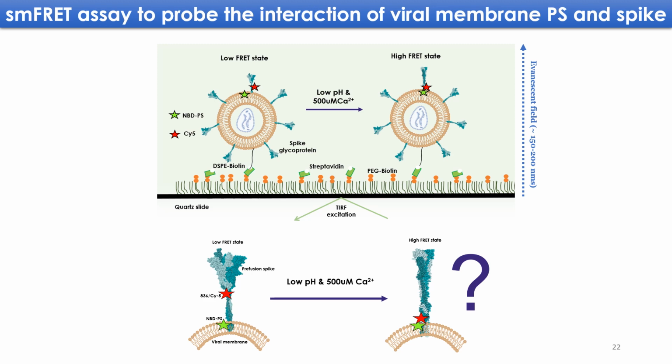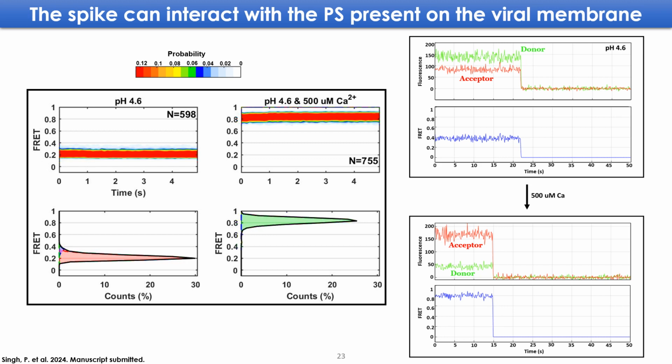Now, the question which arises immediately is that if phosphatidylserine is present on the membrane of the virions itself, then the spike should be able to interact with the phosphatidylserine on its own membrane. In order to answer that, I designed another smFRET assay where the donor is present on the membrane of the virion itself and the acceptor is present at the 836 position of the spike, which is the fusion peptide proximal region. Now I saw that at low pH again the spike is not interacting with phosphatidylserine. However, at low pH in presence of calcium, the spike is able to interact with the phosphatidylserine present on its own membrane.